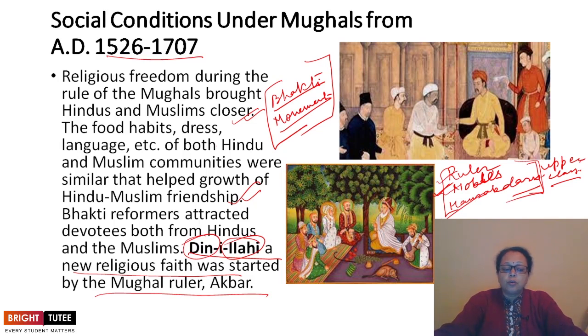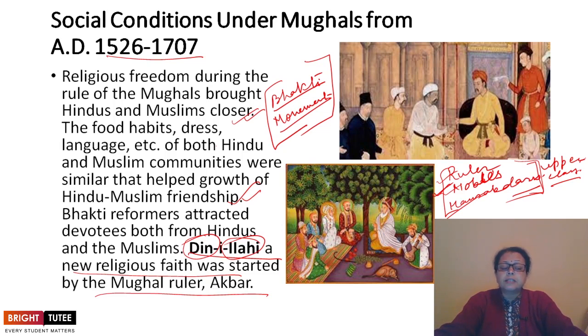The upper class maintained a luxurious life. This way they were privileged. Luxurious lives were led by them. Nobles consisted of Turanis, basically the noble community. They were mostly from Turan, Iran and Afghanistan, and there were also the Rajputs from India.